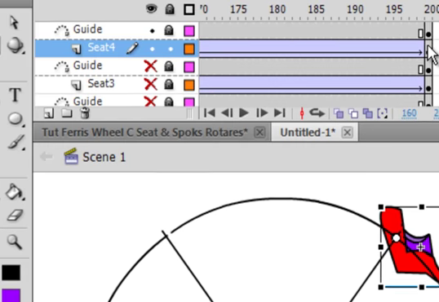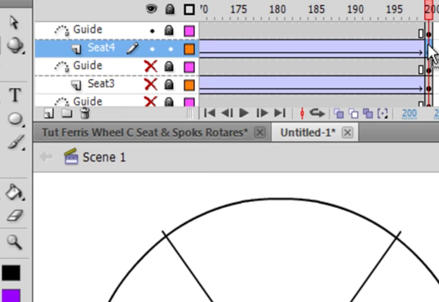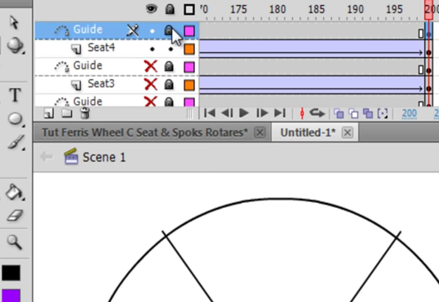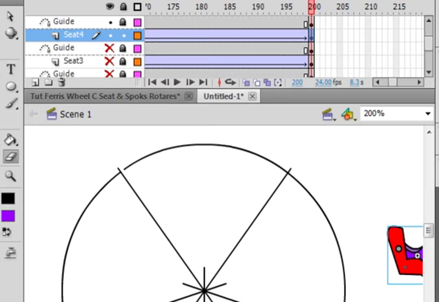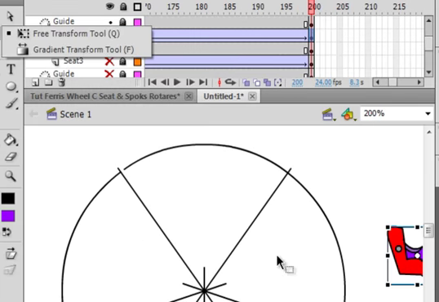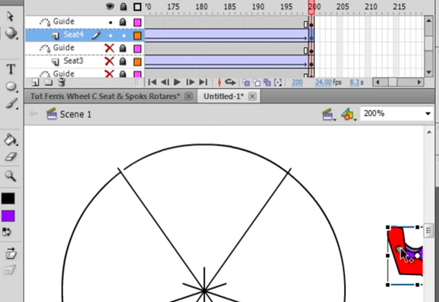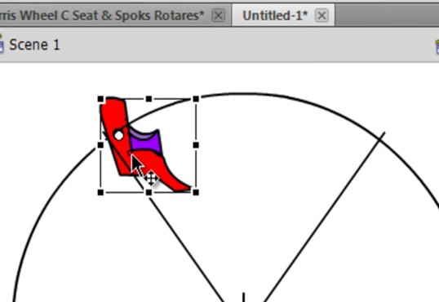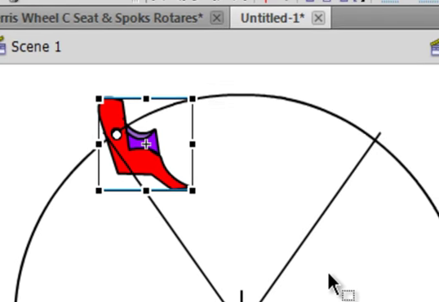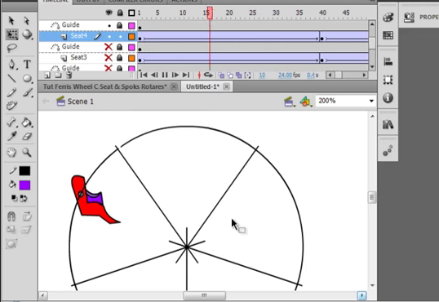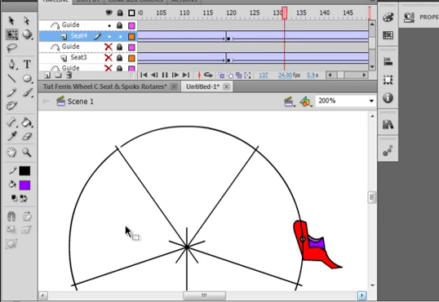But the first thing I've got to do is click here on the guide. Unlock the guide. Pick up the eraser tool. Break that. Lock that again. Select that last frame. Free transform tool. Put the dot where it's supposed to be. And drag that seat over to the end. And I'm just going to hit the enter sign again. And I'm happy with that.